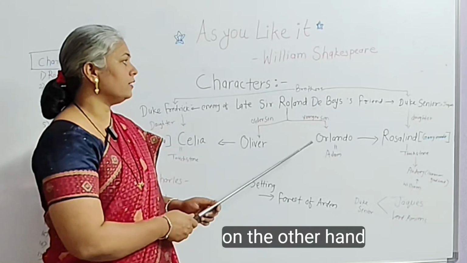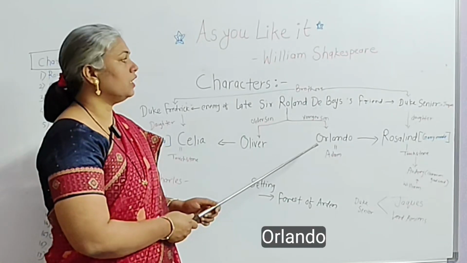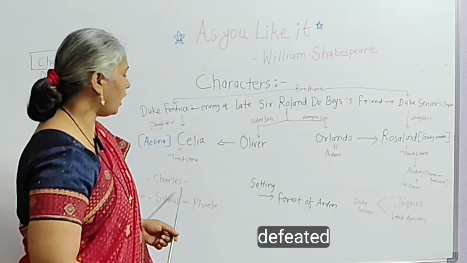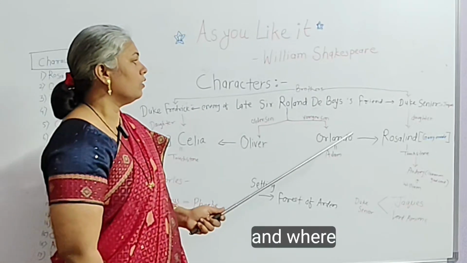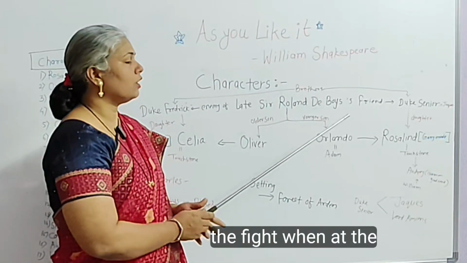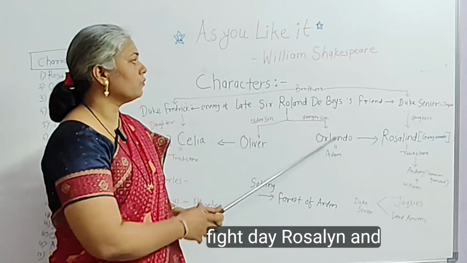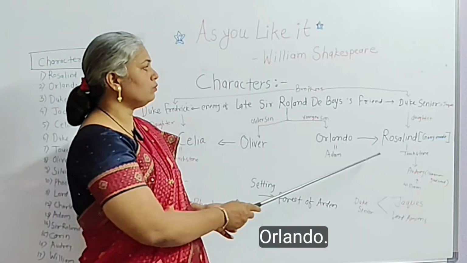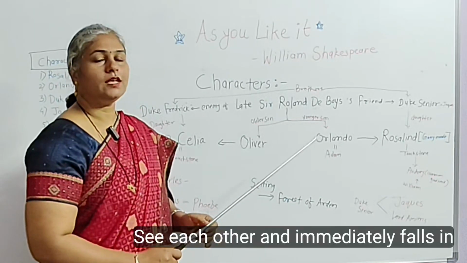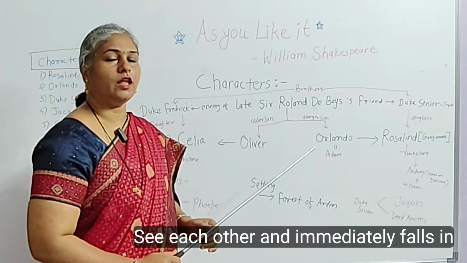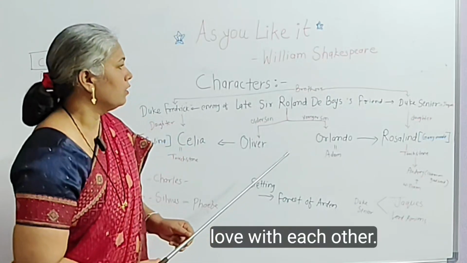But on the other hand, Orlando defeated Charles, and on the day of the fight, Rosalind and Orlando see each other and immediately fall in love with each other.